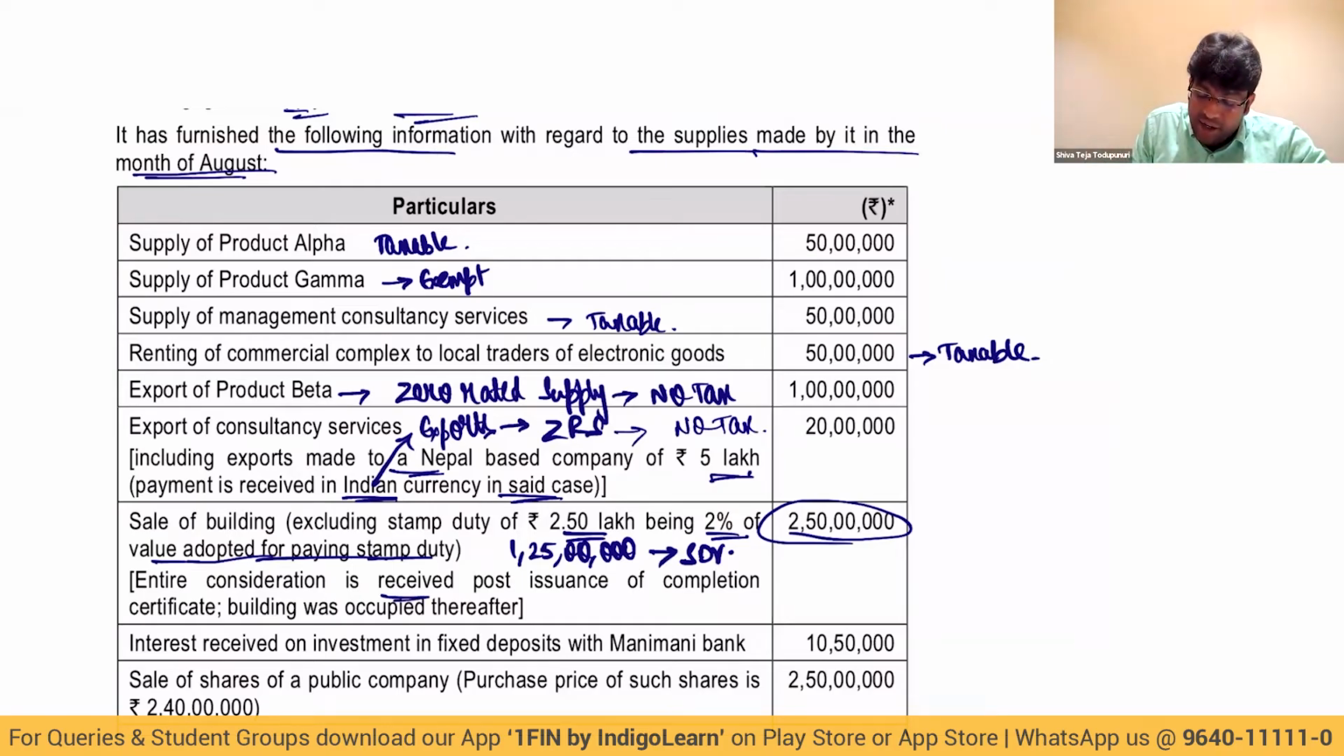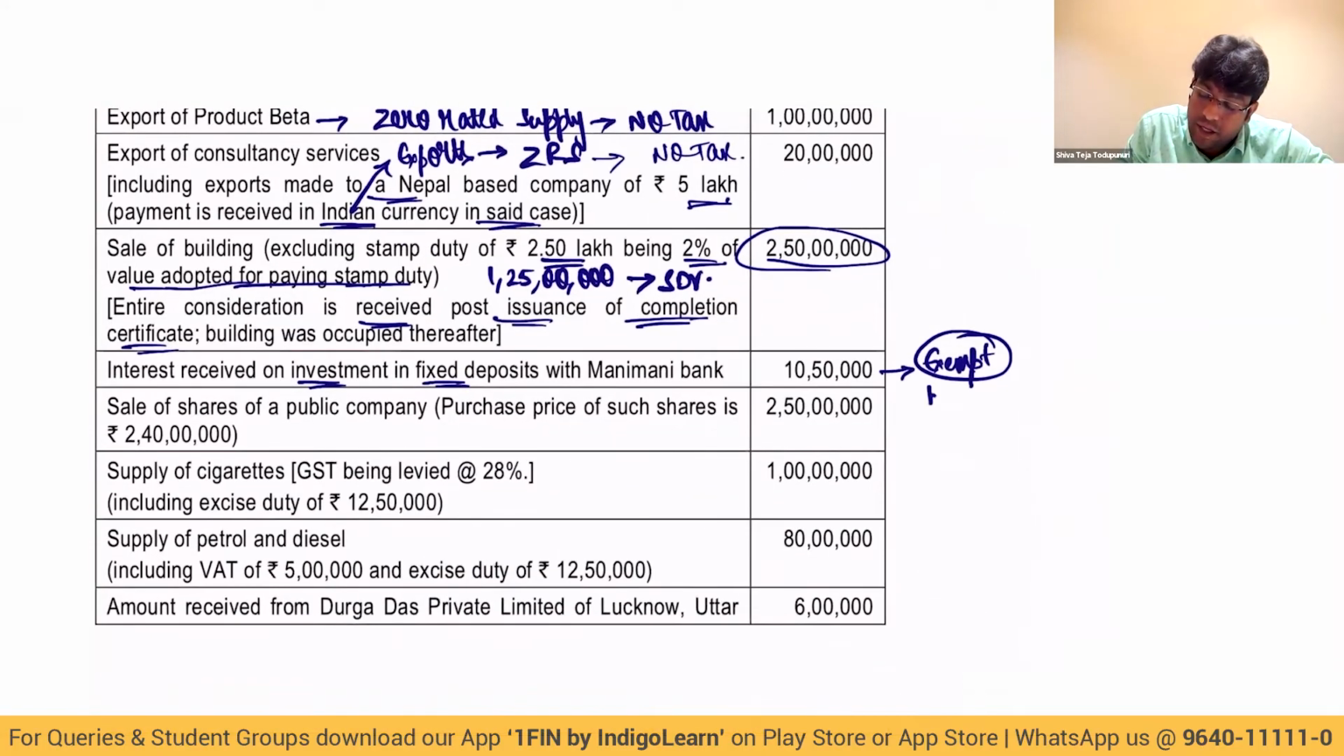Entire consideration is received post issuance of completion certificate. Obviously, because if it is before OC, GST will apply, no doubt about it. Then interest received on investment in fixed deposit with bank, 10,50,000. This is also exempt, but it is not considered for the purpose of reversal.